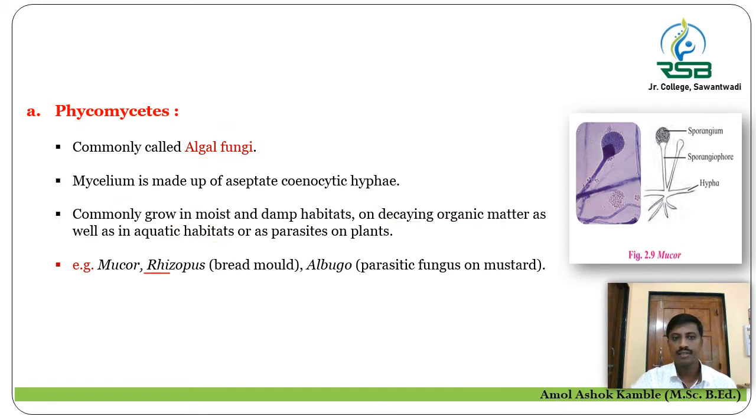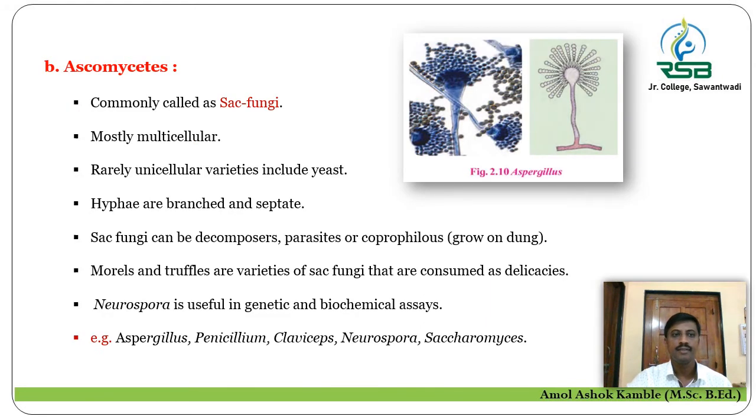Let us move towards the next group of fungi, that is the Ascomycetes. In this Ascomycetes, they are commonly called as the sac fungi. Phycomycetes म्हणजे algal fungi. Ascomycetes म्हणजे sac fungi. Mostly they are multicellular in nature, rarely unicellular varieties, which includes the yeast. Yeast जो आहे तो ascomycetes मध्ये येतो, unicellular fungi आहे. Here the hyphae are branched and septate in nature. Hyphae branched आहे, septate आहे.